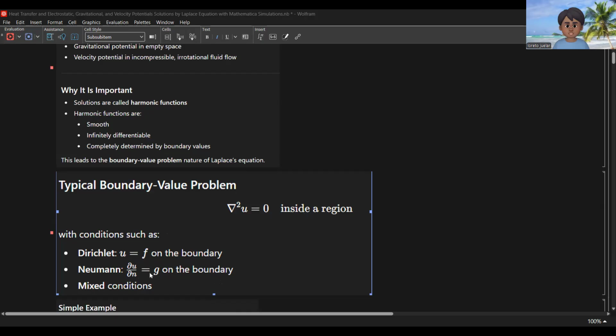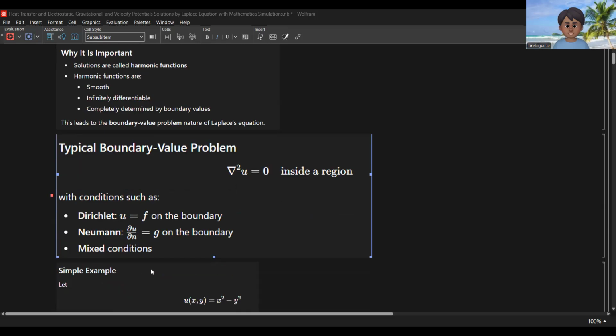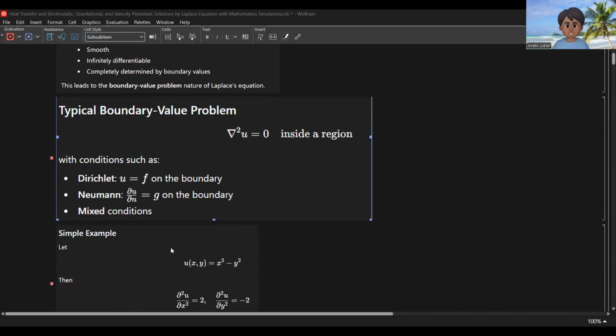This boundary condition is what we call the Neumann condition. So we have the mixed conditions. You can also include the mixed condition here.